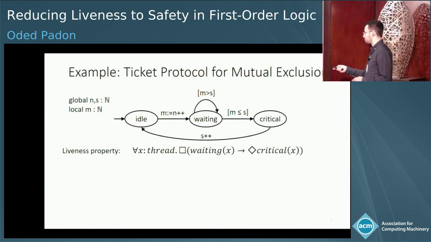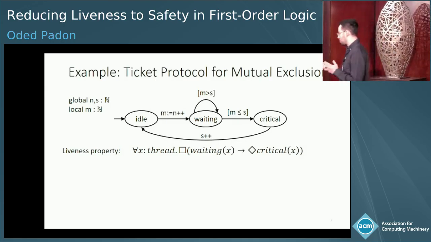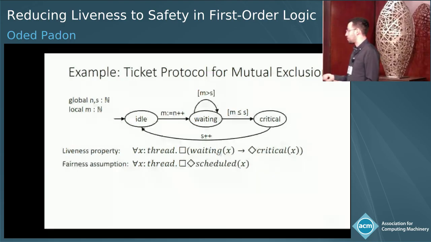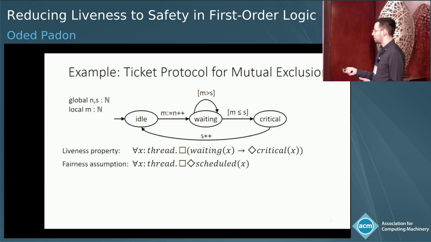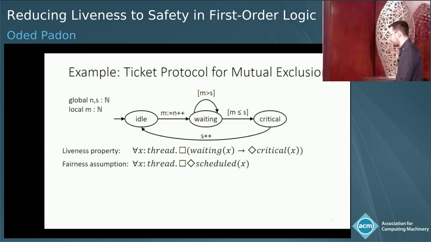It's globally true that if it's waiting, it would eventually go to the critical section. And so I want you to think of this protocol in a setting where threads can be dynamically spawned. So in an infinite trace, we could have infinitely many threads being spawned. And this liveness property, of course, depends on the fairness assumption that every thread is scheduled infinitely often.